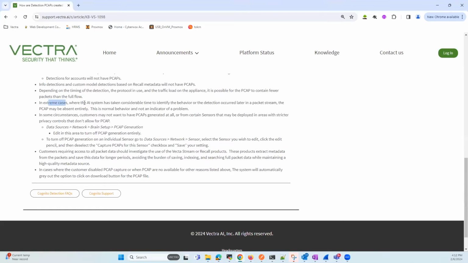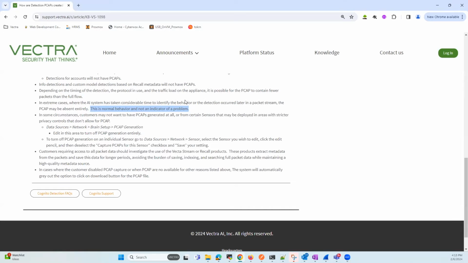In extreme cases, where the AI system has taken considerable time to identify the behavior or the detection occurred later in a packet stream, the PCAP may be absent entirely. This is normal behavior and not an indicator of a problem. Neither is true in our case. The PCAP generated does not seem to have any RDP packets, let alone fewer packets in a flow as mentioned in this article.